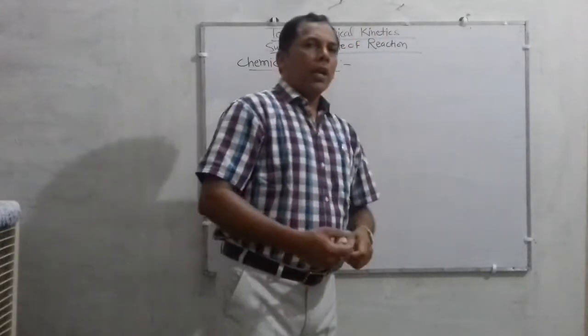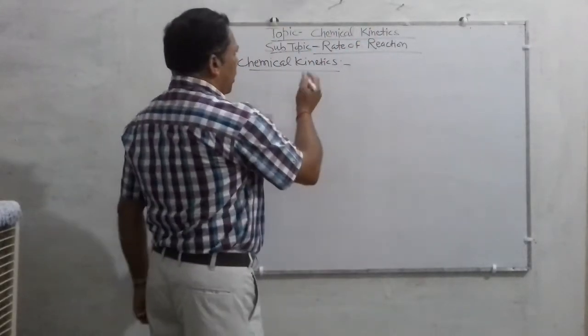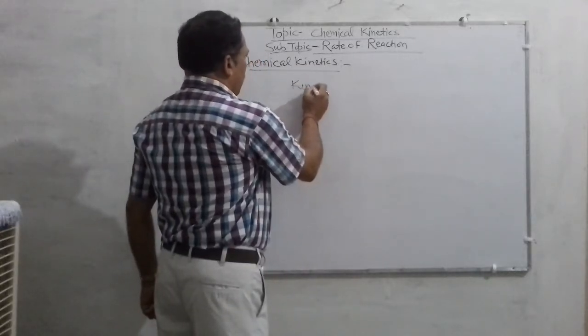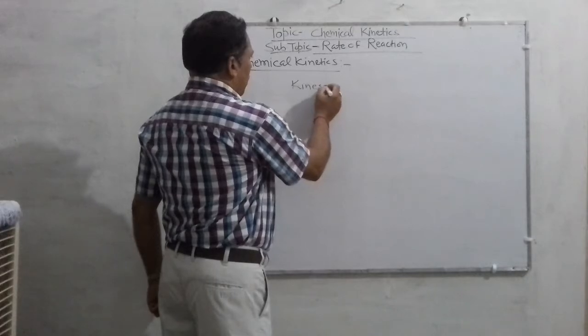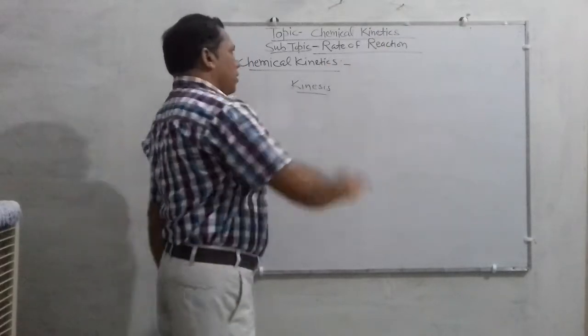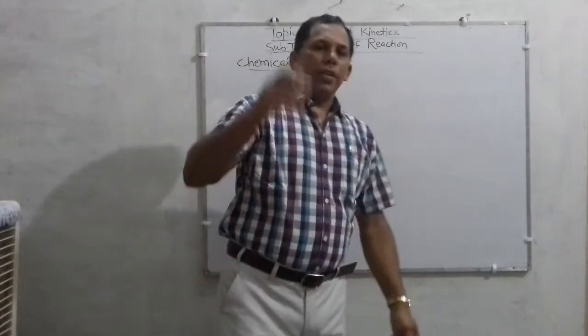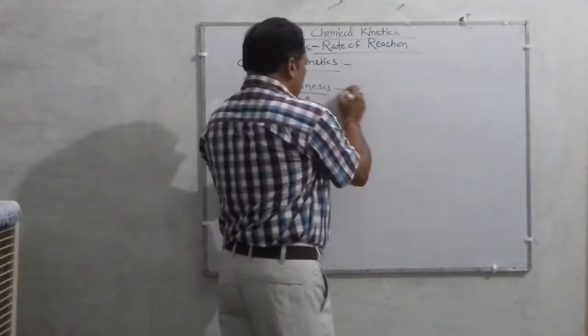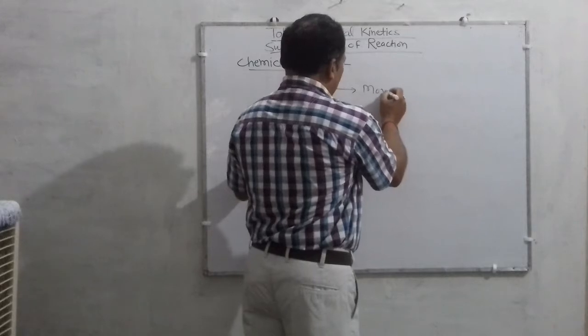The term kinetics has been derived from the Greek word kinesis, which means movement.